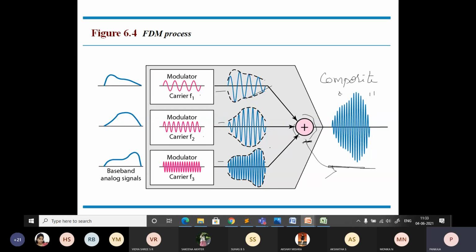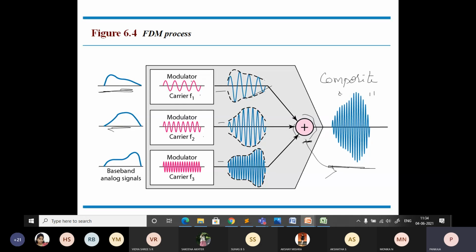The individual signals are then passed through the demodulator that separates them from the carrier frequency. See, this is the carrier frequency and this is the actual signal. You have modulated using the carrier frequency, so in the demultiplexer operation it has to remove all the carrier frequency.